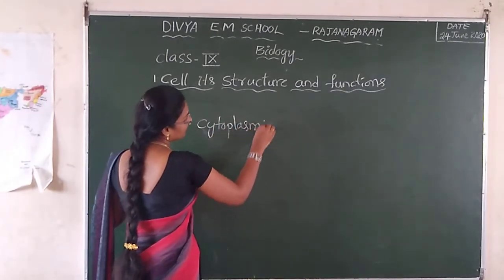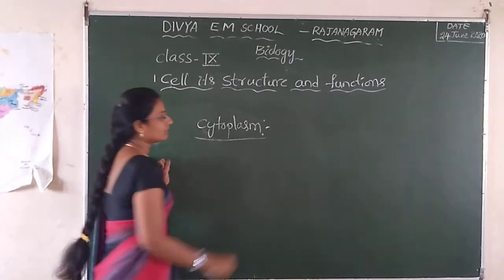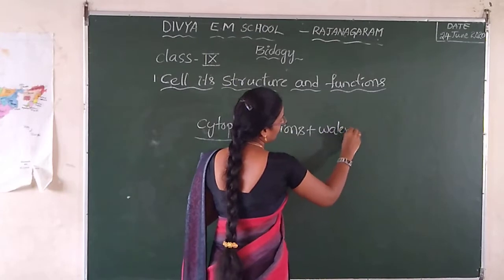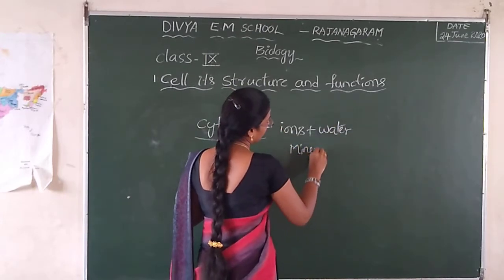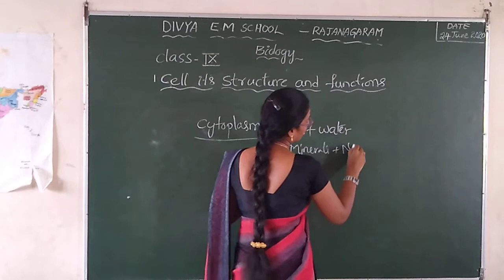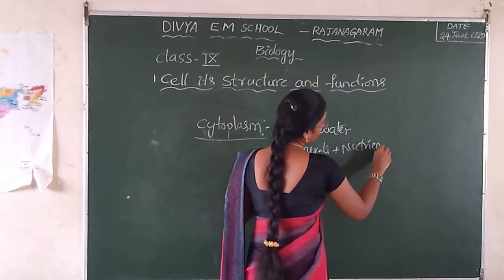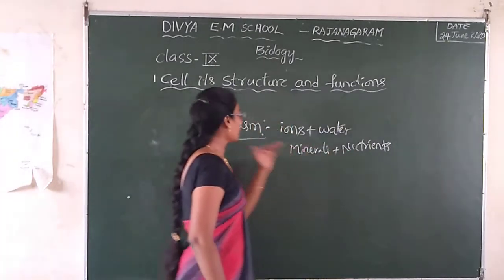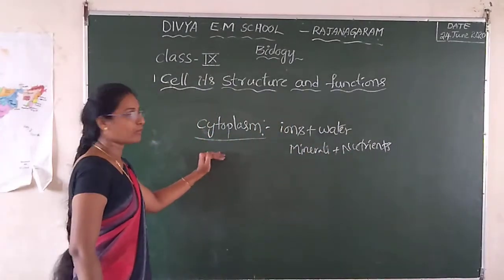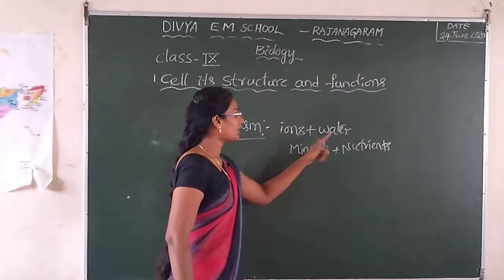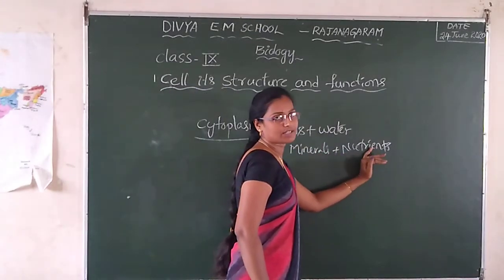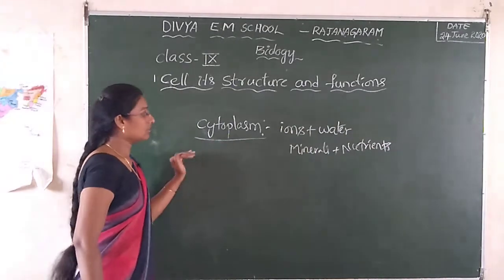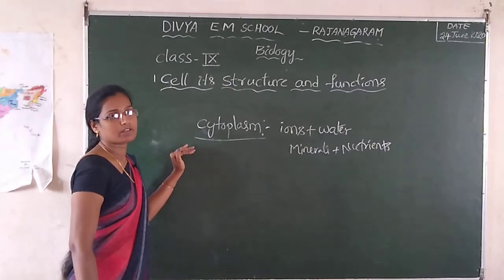Cytoplasm basically contains ions, water, minerals and nutrients. Nutrients means carbohydrates. Cytoplasm is basically composed of ions and water and minerals and nutrients. These different things are present in the cell, so it is called the cytoplasm.